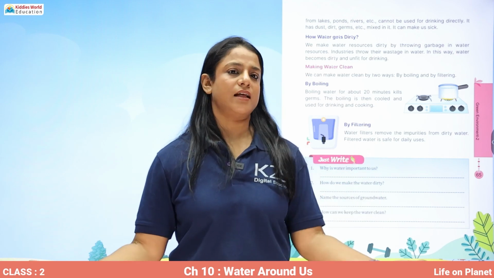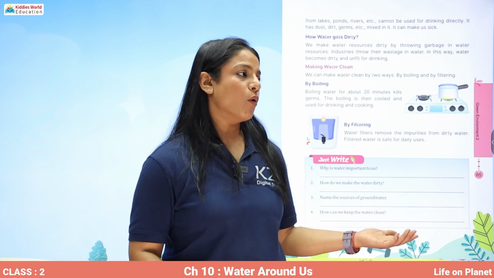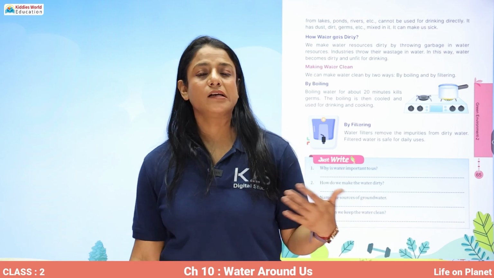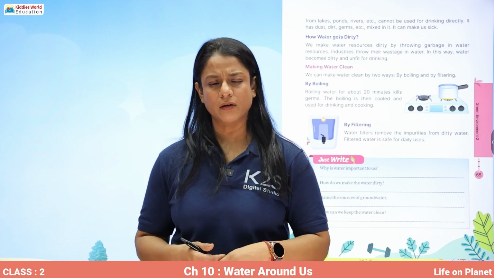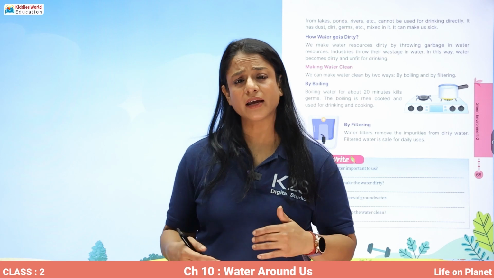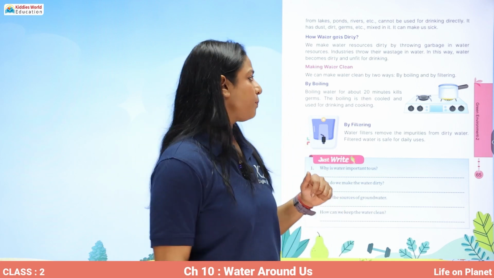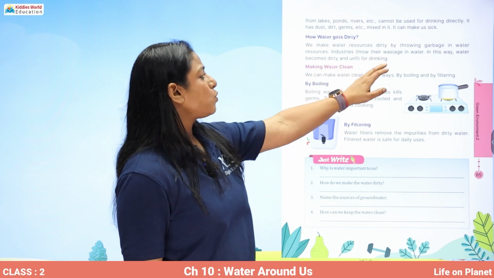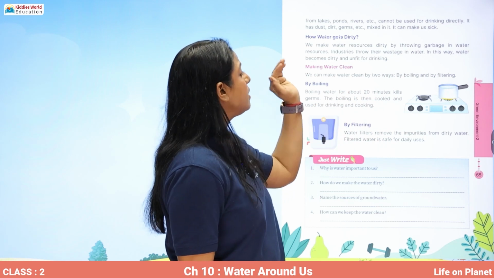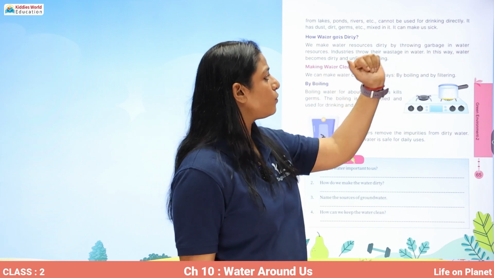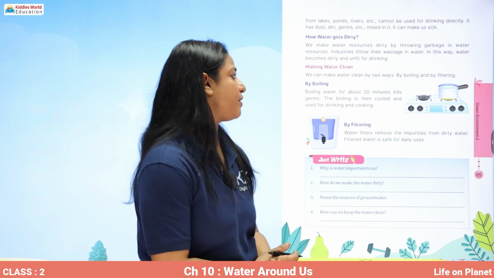Then we ourselves, what do we do? When we go to the rivers for boating or something, or when we are near the river, we eat food and we throw the wrappers in the river. So that is again making the river dirty and contaminated. Okay. So we make water resources dirty by throwing garbage in them. Industries throw their wastage in water, and in this way water becomes dirty and unfit for drinking.